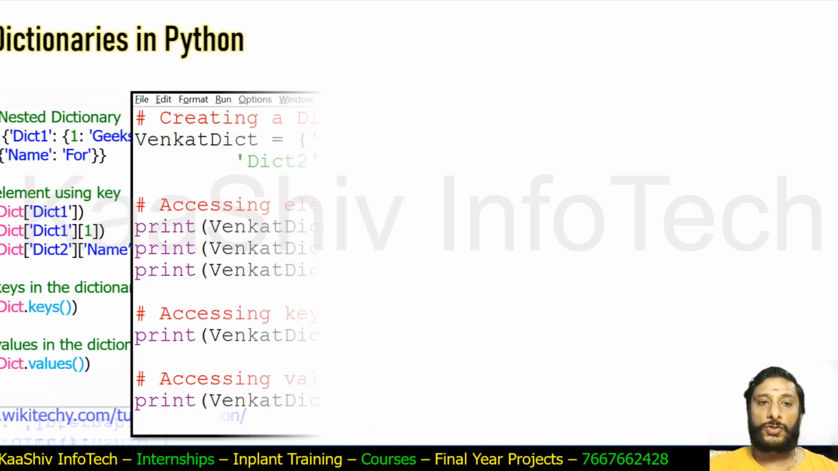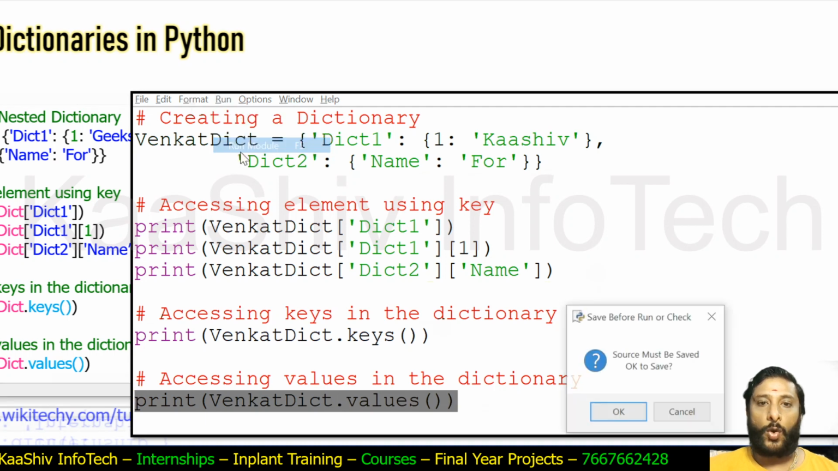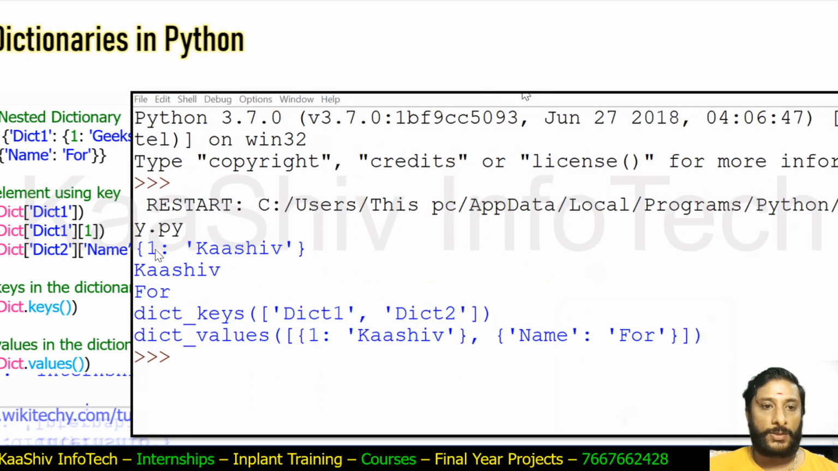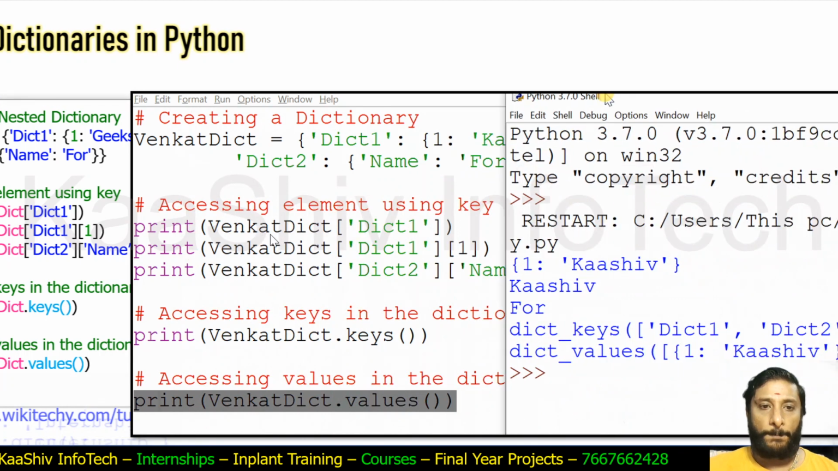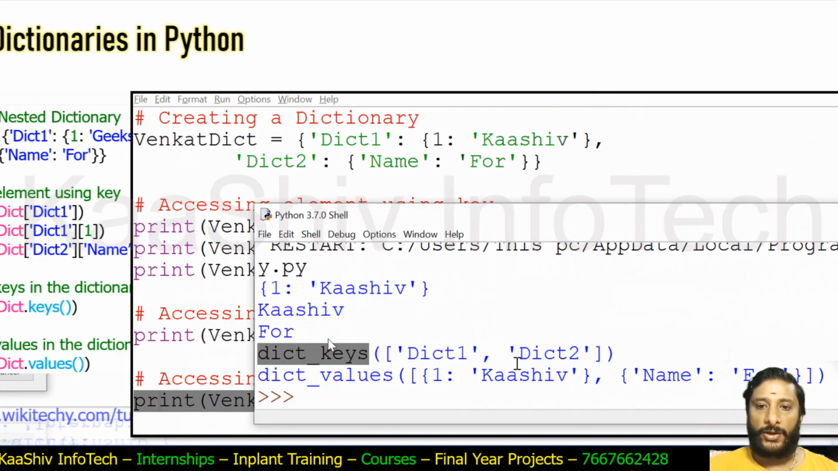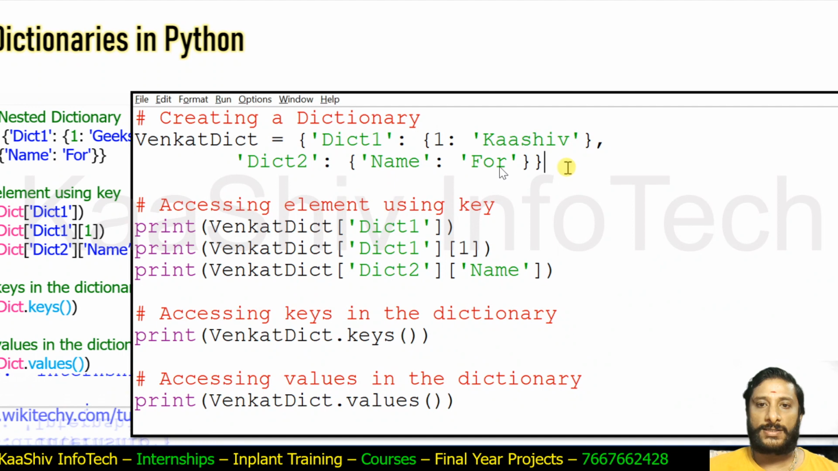It's time for me to show you practically how it works. Venkat dict is equal to dict1 with 1: Casio. You are able to see it here. I'm trying to print venkat dict of dict1, so 1: Casio, you get it. And the other one is dict1 of 1, which is Casio. Dict2 of name is far. Good. Now I'm trying to fetch the keys. The keys are dict1 and dict2. And for values, you are able to see this one is a value and this one is a value.